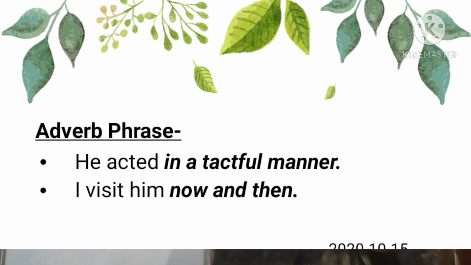Now take examples of adverb phrases. He acted in a tactful manner. In this, how did he act? If we ask this question, what's the reply? In a tactful manner. So these words are acting as an adverb. That is why they are an adverb phrase. One more example you can take: I visit him now and then. So when do I visit him? Now and then, right? So now and then will again be marked as an adverb phrase.